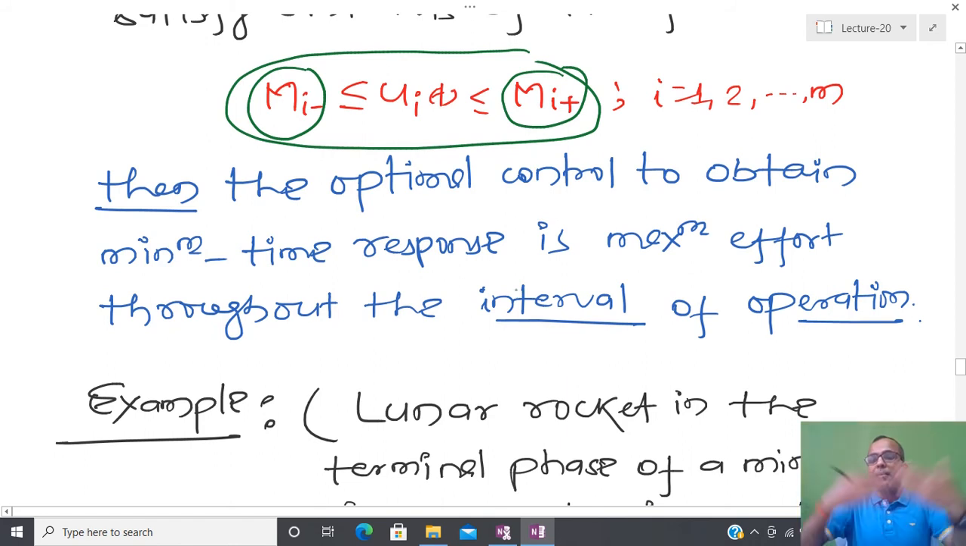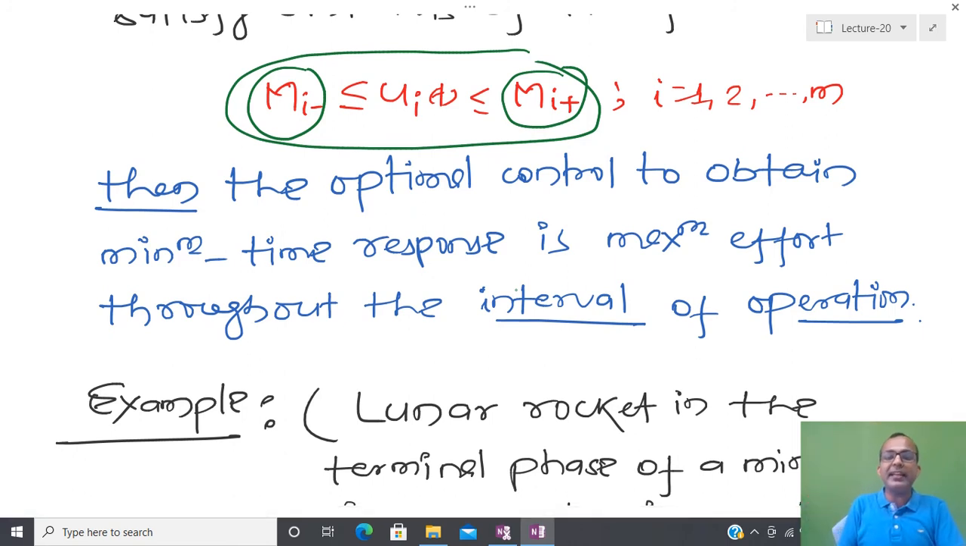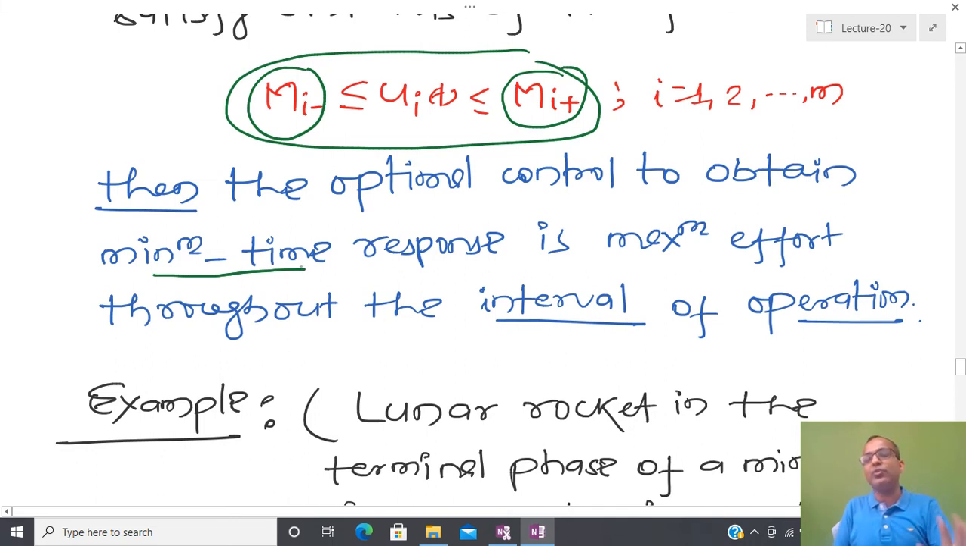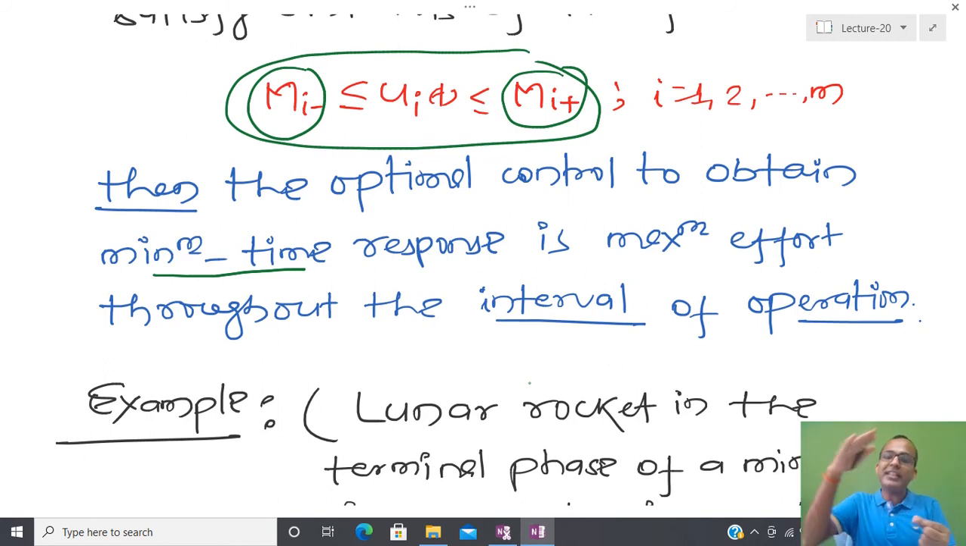Bang bang means we have to work at the extreme. Then only can I tell that in minimum time I am able to achieve this objective. I have already told you the intuition. Suppose you have to drive a car from one point to another point, so you have to apply maximum acceleration. Similarly, whenever you have to stop, because you start here and stop here, somewhere you have to increase and somewhere you have to decrease. You want to move in minimum time, so you have to accelerate very fast and decelerate also very fast. This principle is called bang bang control.